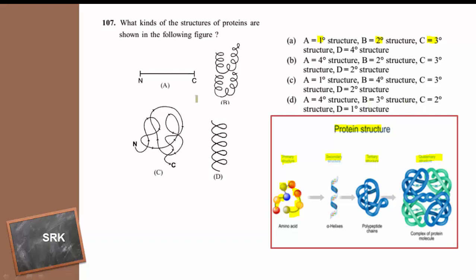So in the 4 images, what A represents, what B represents, what C represents and what D represents.